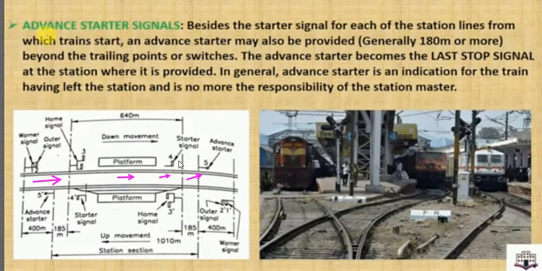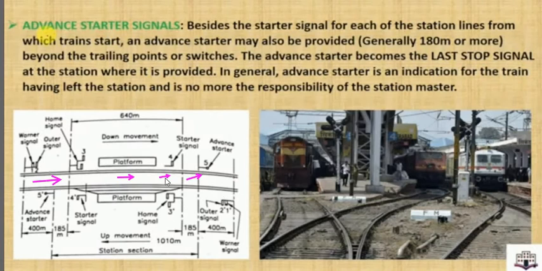In reception signals you saw the outer signal and home signal. In departure signals you saw the starter signal and advanced starter signal. When the train comes from this direction, first it will face the outer, then the home signal, then after that the starter and advanced starter when it dispatches from a platform. Suppose the train is coming from this direction: first it will face outer, then home, then it will stand here, then it will move. First it will face the starter, then the advanced starter. So this will depend on the direction of movement.